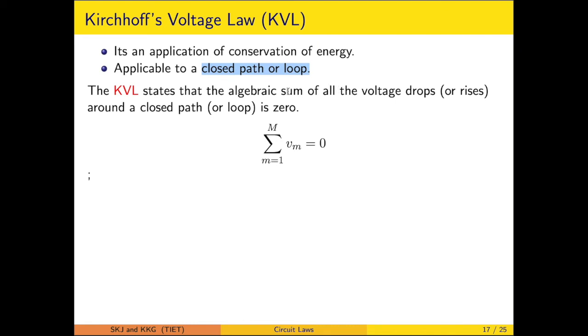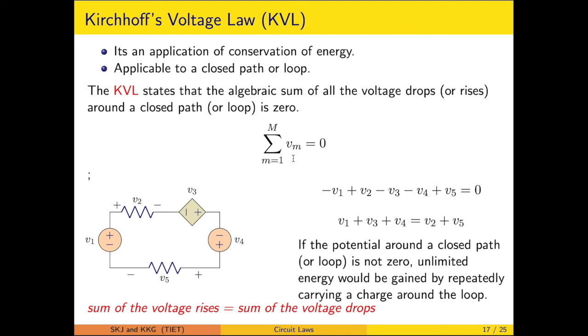Here it states that the algebraic sum of all the voltage drops or rises around a closed path is 0. So when you assign the drop as positive, then the rise has to be assigned negative polarity. In that sense, this has to hold true.